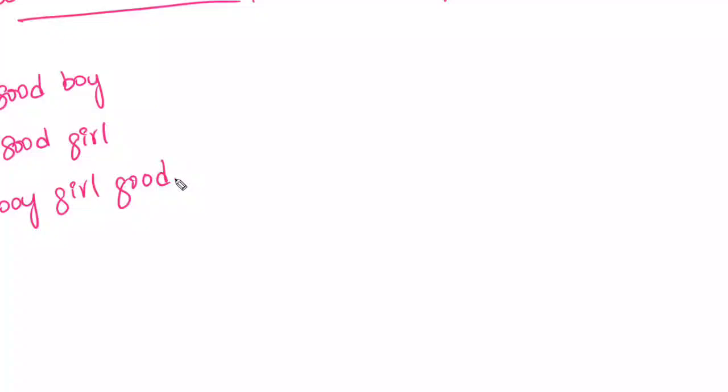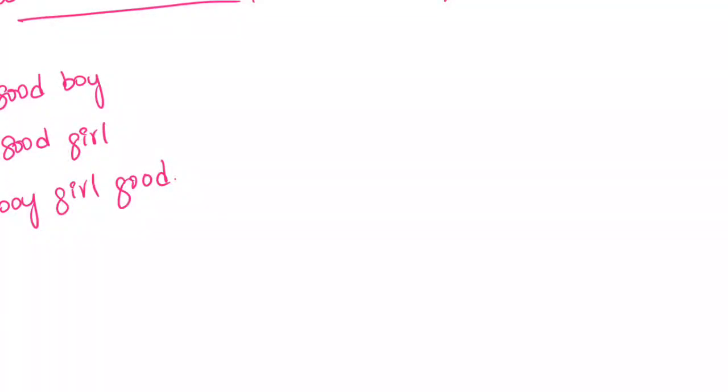Sentence 1 is good boy. Second sentence, good girl. Third sentence, boy girl good. We have 3 sentences. Now, out of these 3 sentences, what are the unique words?